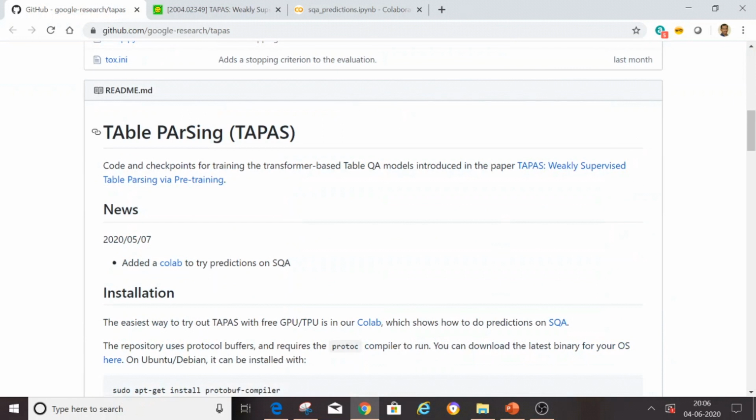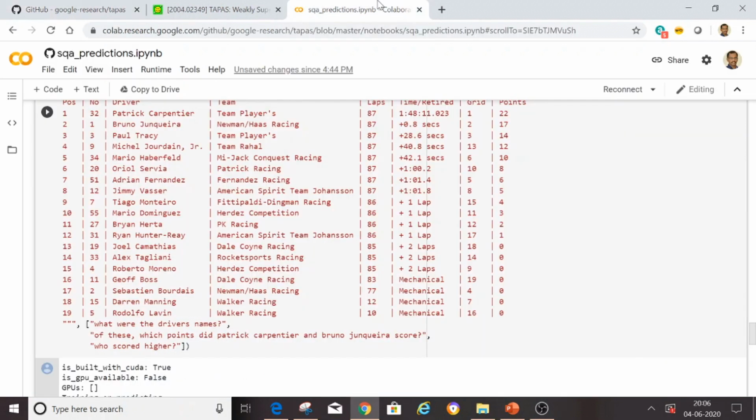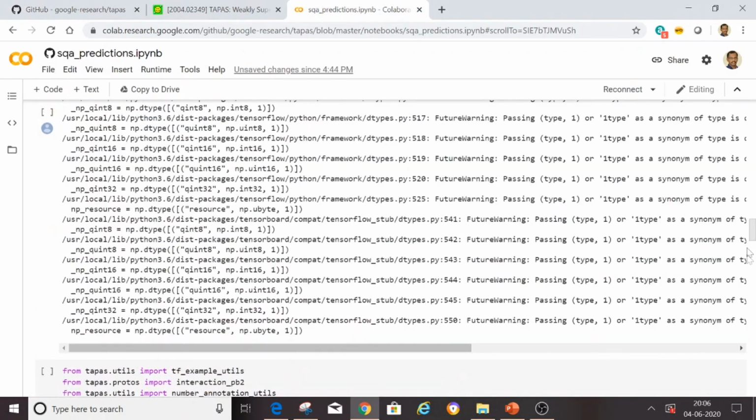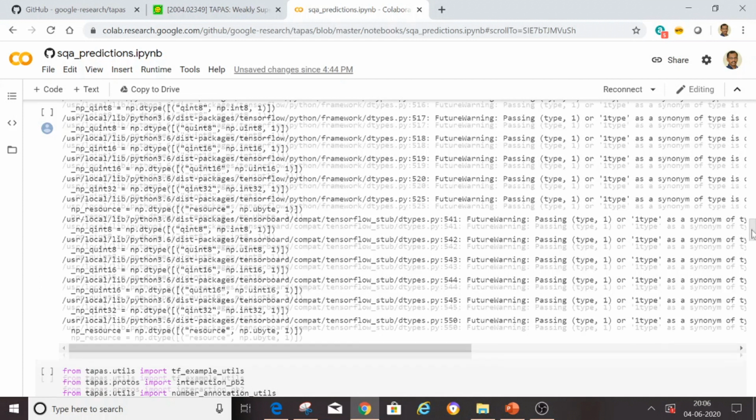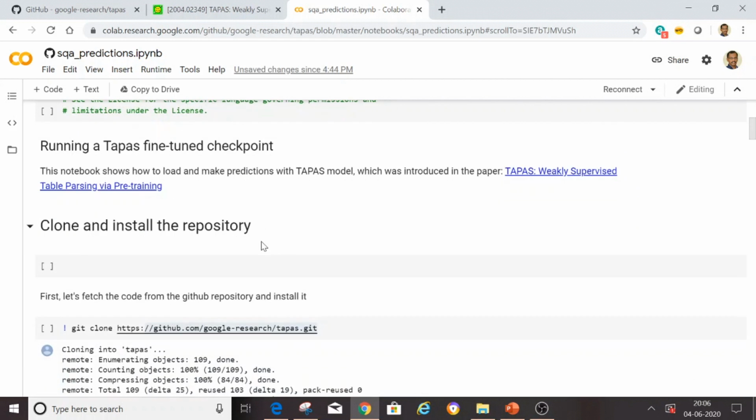And if you don't have the environment setup, the easier way to try out Tapas is through Google Colab. So that link is given in the GitHub, and also we have added it in the description of the video. So in both ways you can reach it. One good thing about Colab is that you don't have to set up anything on your local system. You just have to open the Colab and execute it in your browser. So let's now see a step-by-step walkthrough of what is there in the code.